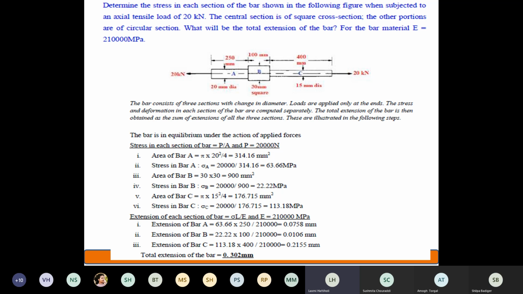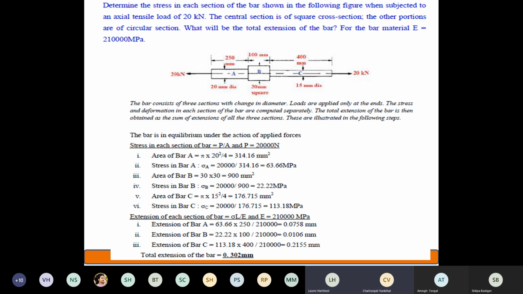But instead of this, I had asked you to remember one formula. For a uniform bar, can you tell me when I apply a load, it may be tension or compression, delta L formula? I had given you this in last class. Delta L is equal to PL by AE. Very good. Who answered this? Chaitranjali? Yes, very correct. I have told you whenever you answer, you tell your name and answer. So Chaitranjali, you are very correct.